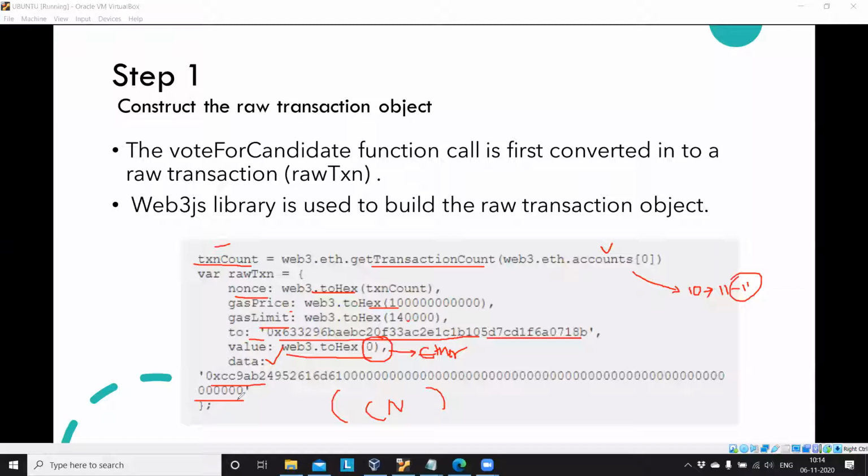Vaishali asked a question about how this data payload is created. That I will explain. Just a moment, I just want to erase all this.